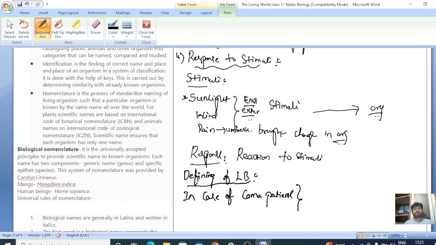If you have seen a coma patient in the hospital, when you pinch him or her, they can't react to you. That means they are not responding to the stimuli.